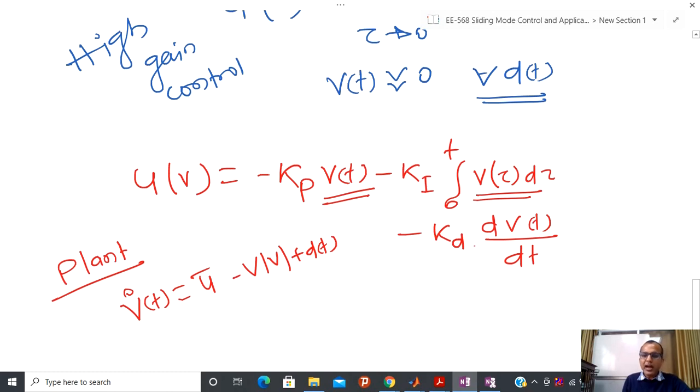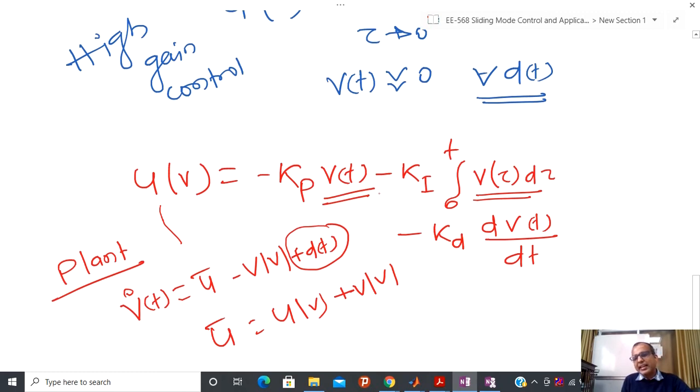And if I design u, and I have already told you that u bar is u(v) plus v mod v, so if this disturbance is continuous, then at least I can tell that v dot is also continuous. So at least I can assume that this particular class of controller is some kind of controller with continuous control action. So whatever signal is going to be generated, that is continuous.